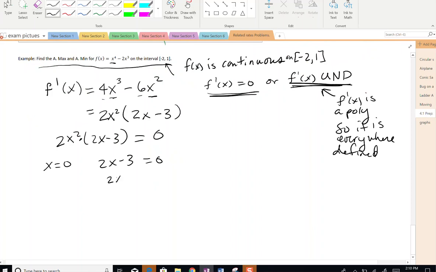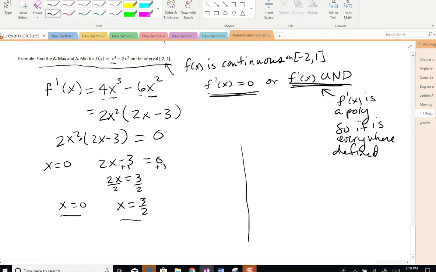So 2x equals a positive 3, because I added 3 to both sides. Now if I divide by 2, I get x is equal to 3 halves, and x is equal to 0. So the function f of x has these two critical points.